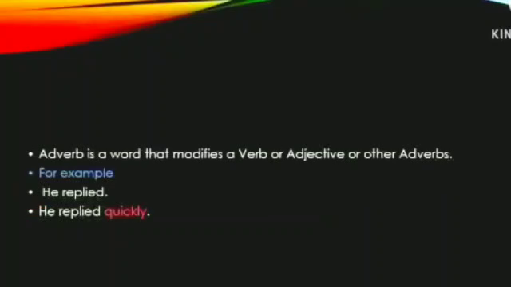So, first of all, I want to ask you, what is an adverb? Yes, an adverb is a word which modifies a verb, adjective, or other adverbs.